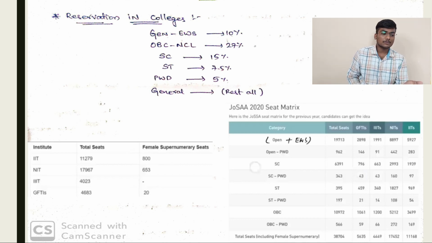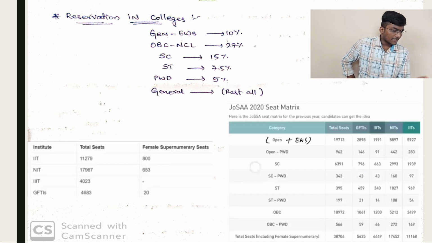For OBC NCL students, 27% seats are given. 15% seats are given to SC category students, scheduled caste. 7.5% seats of the institute will be given to ST category students, scheduled tribe. And 5% of seats to the PWD category. And the rest will be given to the general category students in the open category.